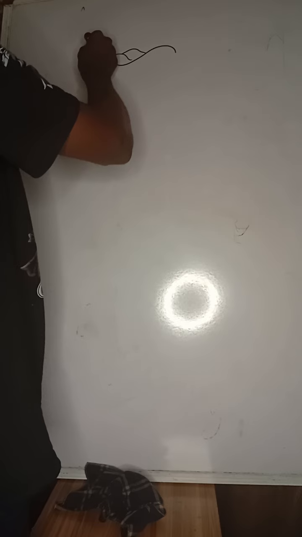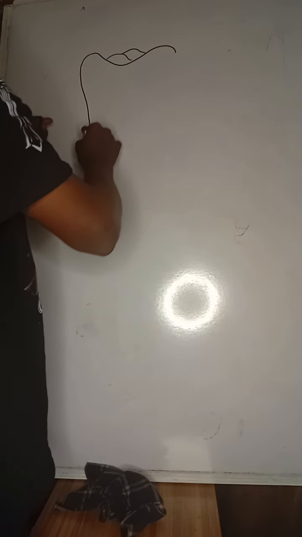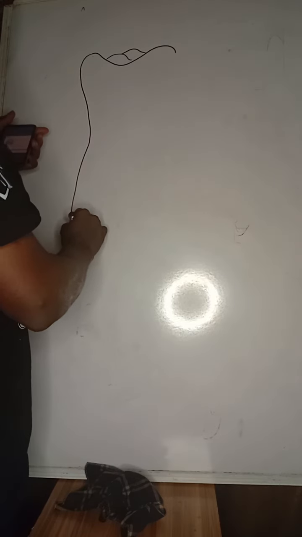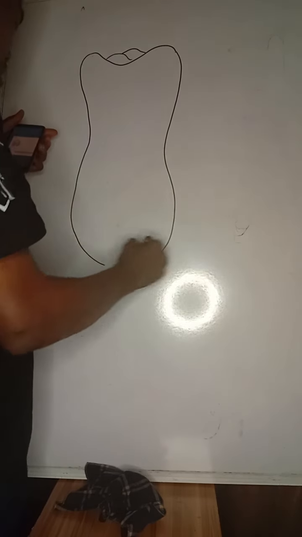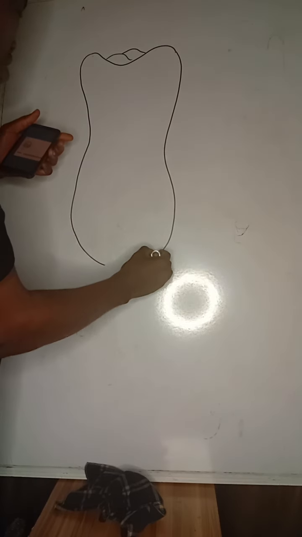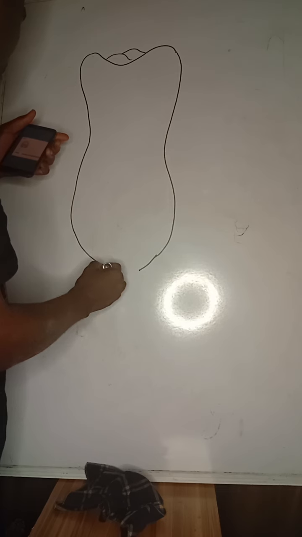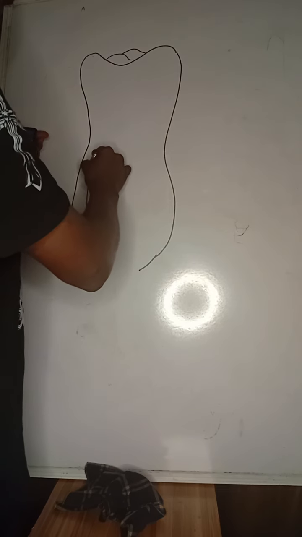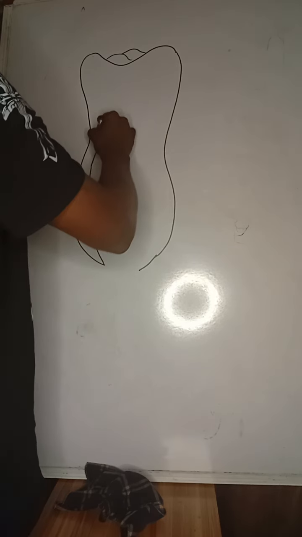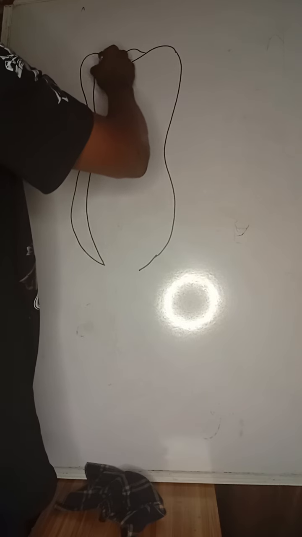So the question is like this. Okay, so there are some things here. All right, they had a part like this.